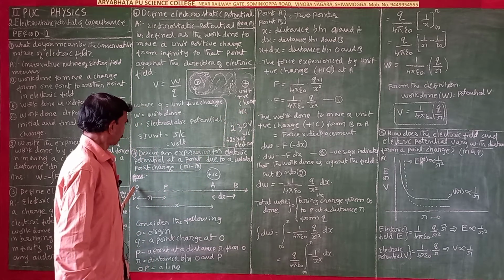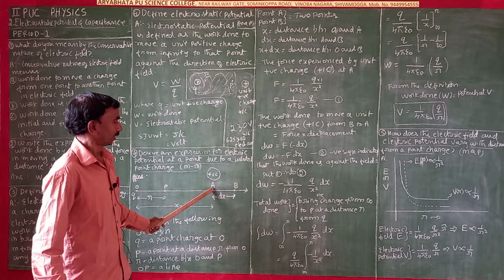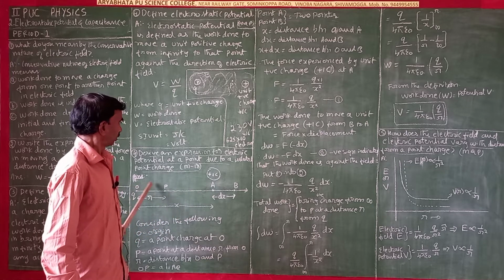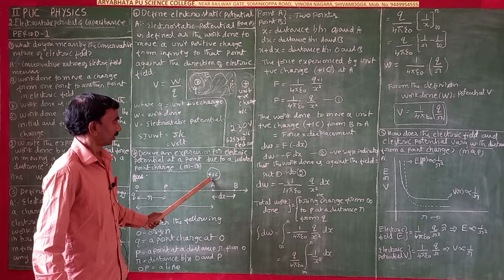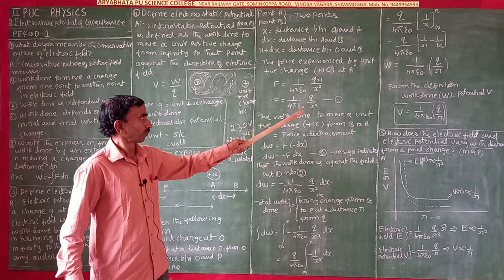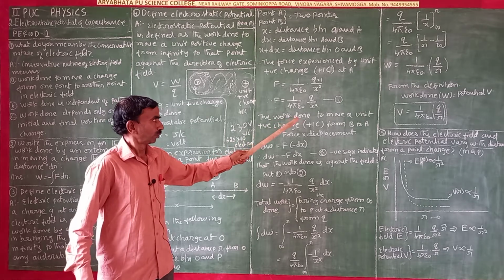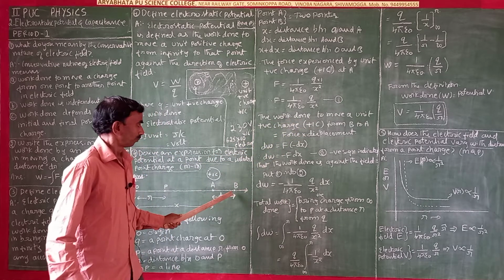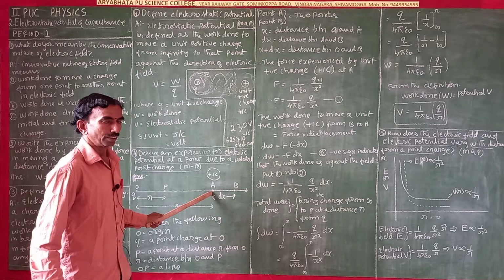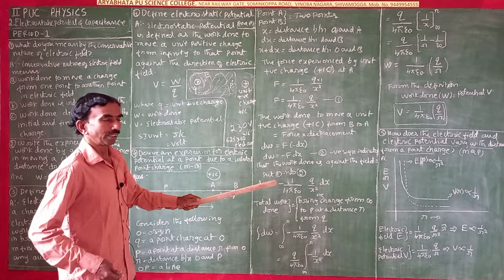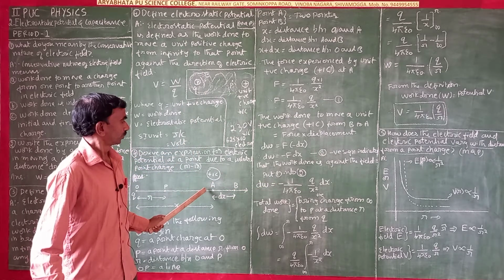The force between the charge Q and a unit positive charge is Q1 Q2 by R square. Q1 means Q, Q2 means 1 coulomb, so the force is Q by x square. In the same way, we calculate the work done to move a unit positive charge of 1 coulomb from B to A. From B to A we have to calculate how much energy is needed. We integrate it and get the final answer from infinity to this point.